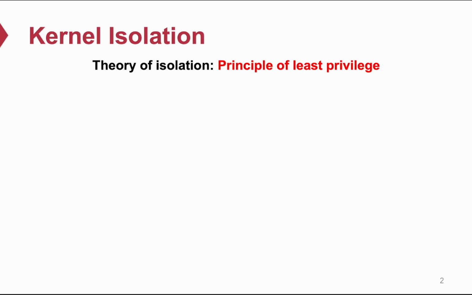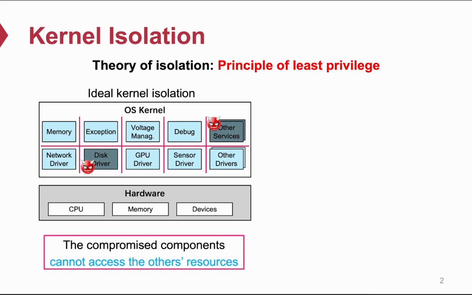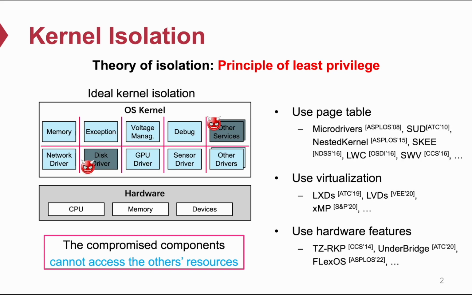Let's start with kernel isolation. The theory of isolation is the principle of least privilege. For ideal kernel isolation, we can decompose the kernel into isolated components, and then the compromised components cannot access the other's resources. There have been many isolation systems.